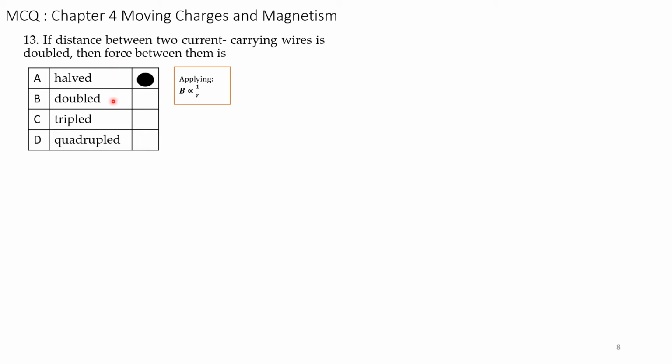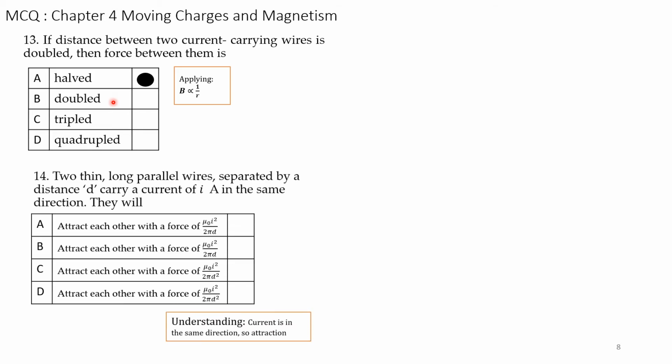So here you should know that when the distance is doubled, the force changes accordingly. So you have to use the formula, in which the force is related to the distance between the two conductors.